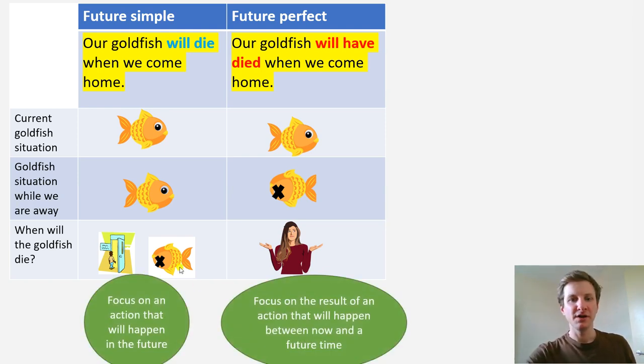So, with the future simple, we focus on an action that will happen in the future. The focus is on that action. However, with the future perfect, we focus on the result of an action that will happen between now and a future time. So the action itself, when it happens, how it happens, is not the focus of this sentence.